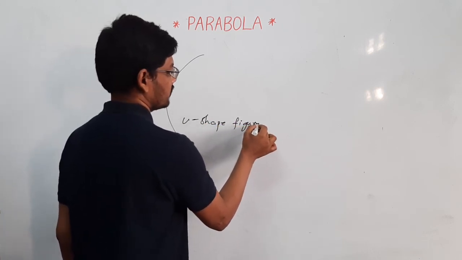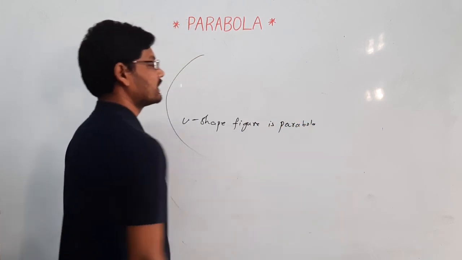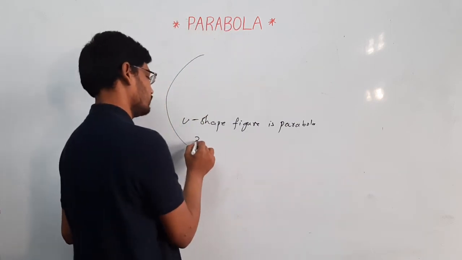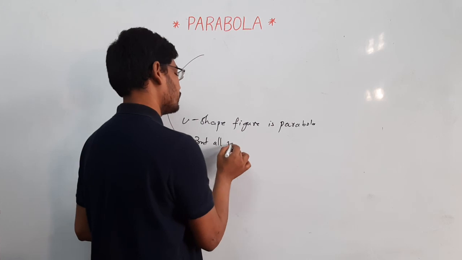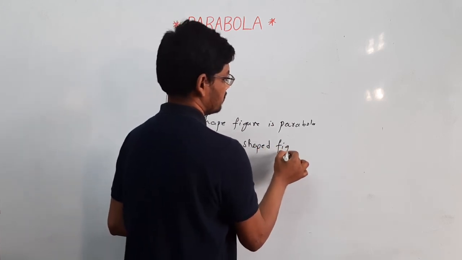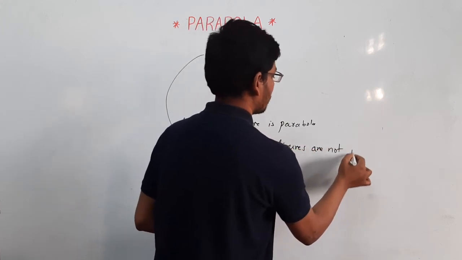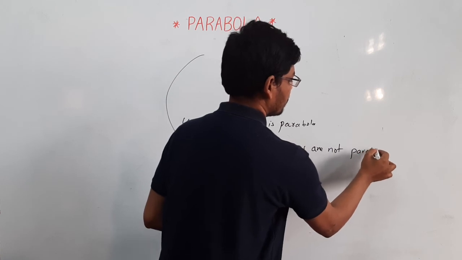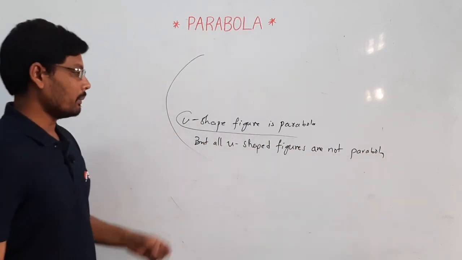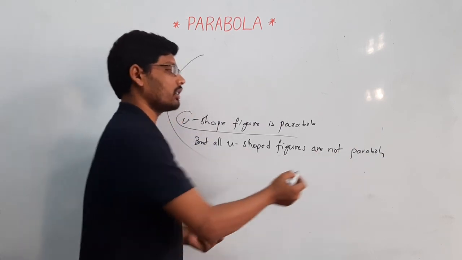Generally we can call a U-shaped figure a parabola, but all U-shaped figures are not parabolas.